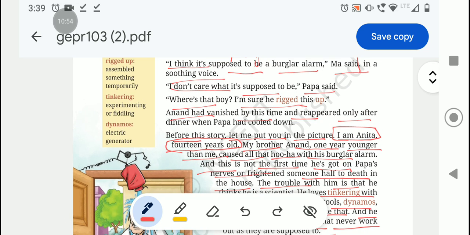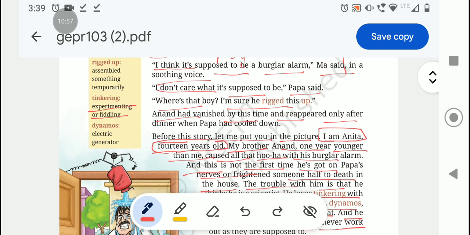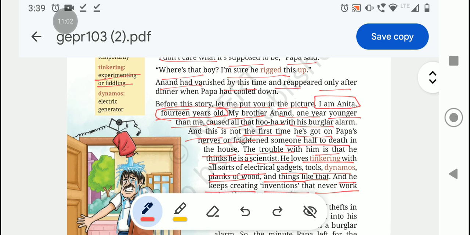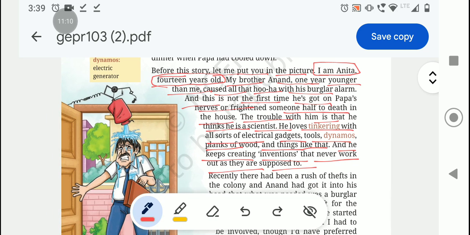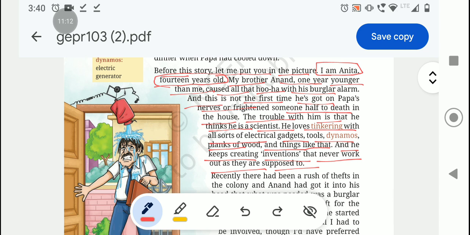What do you mean by tinkering? Experimenting and finding. He loves experimenting with all sorts of electrical gadgets, tools. Dynamos means electric generator. He likes experimenting with gadgets, tools, electric generators, planks of wood and some other things.